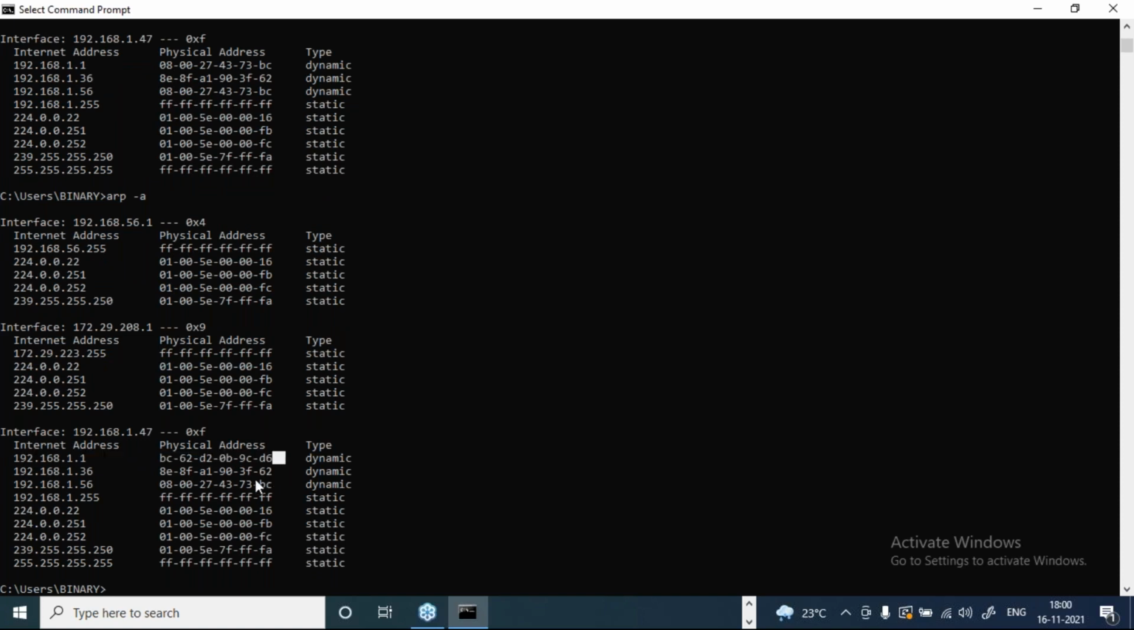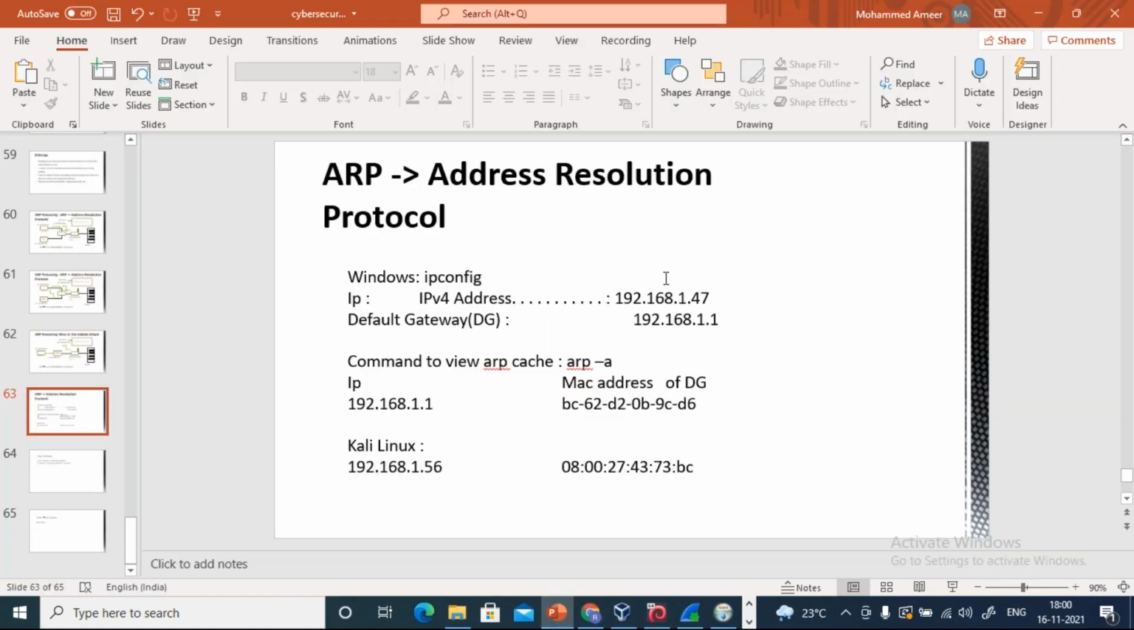So now we are getting it as D6, correct? Which step did I miss? Okay. Now you can see when I do arp -a, I am getting the IP address of the default gateway and the MAC address of the default gateway itself. This is D6. D6 is nothing but the MAC address of my default gateway itself.